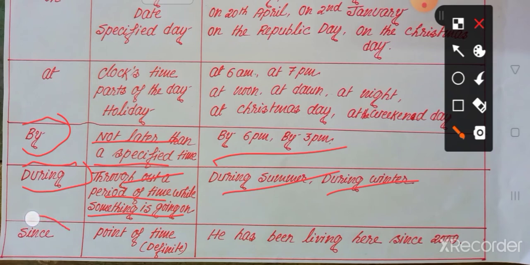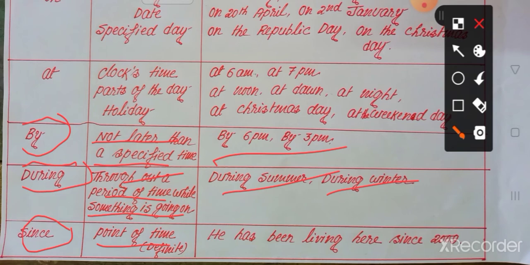Let's see since. Where do we use the preposition since? Point of time. If a time is pointed and the time is definite, fixed, in those cases we use since. There is a difference between since and for. I will describe for after that.